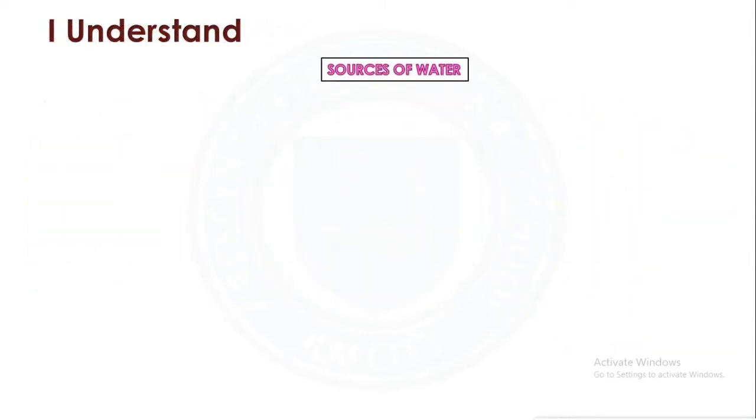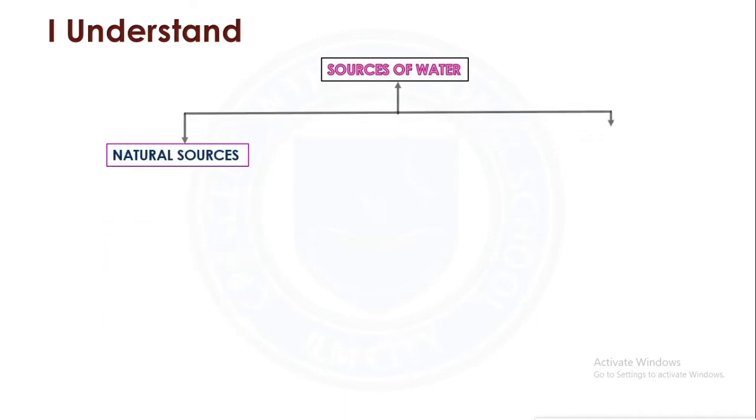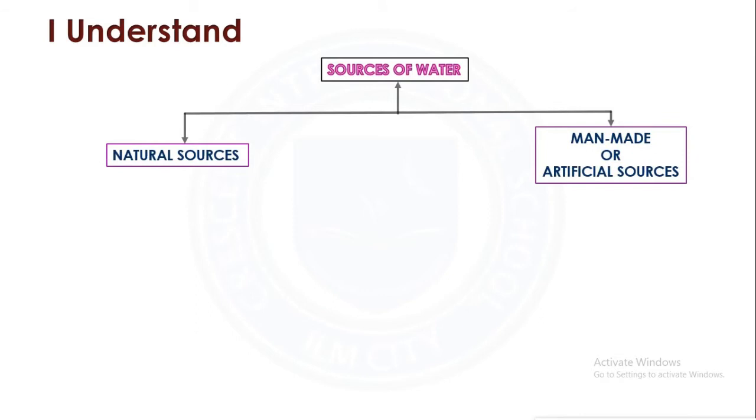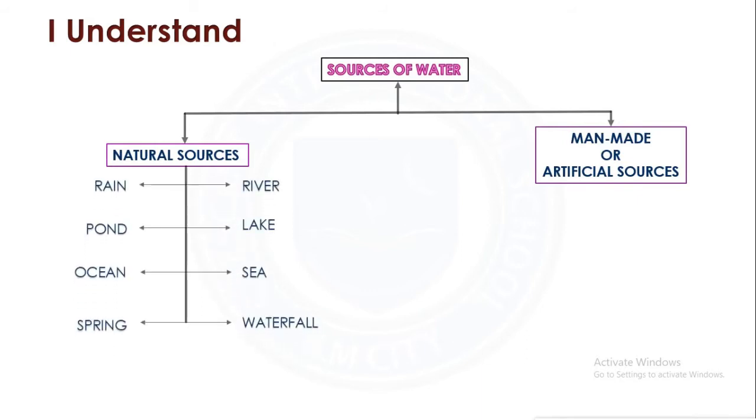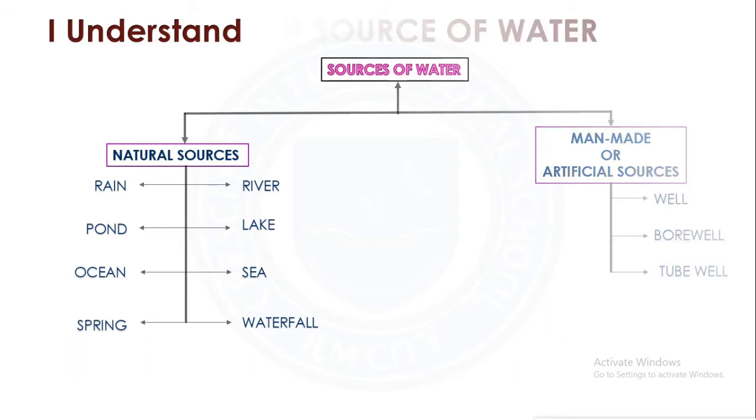Sources of water are of two types, that is natural sources and man-made or artificial sources. Now, what is a natural source of water? The rain, the river, the pond, lake, ocean, sea, spring, waterfall, these are all natural sources of water. And what about man-made or artificial sources? Well, bore well, tube well, these are all man-made or artificial sources of water.